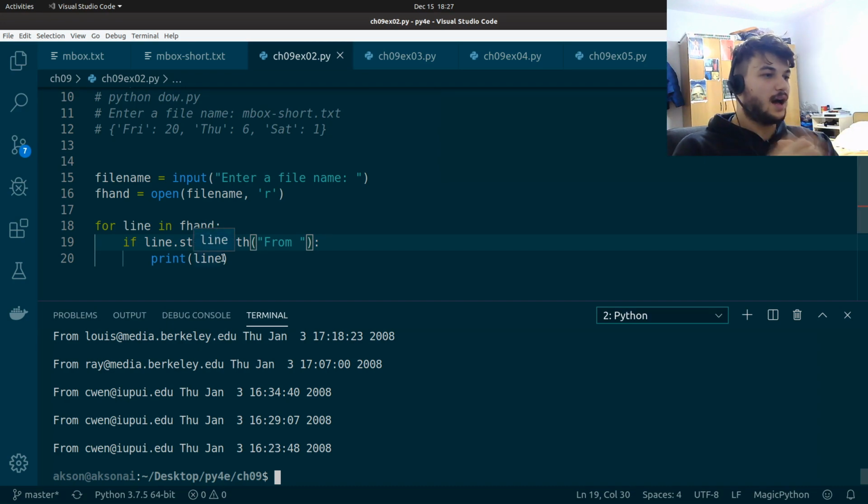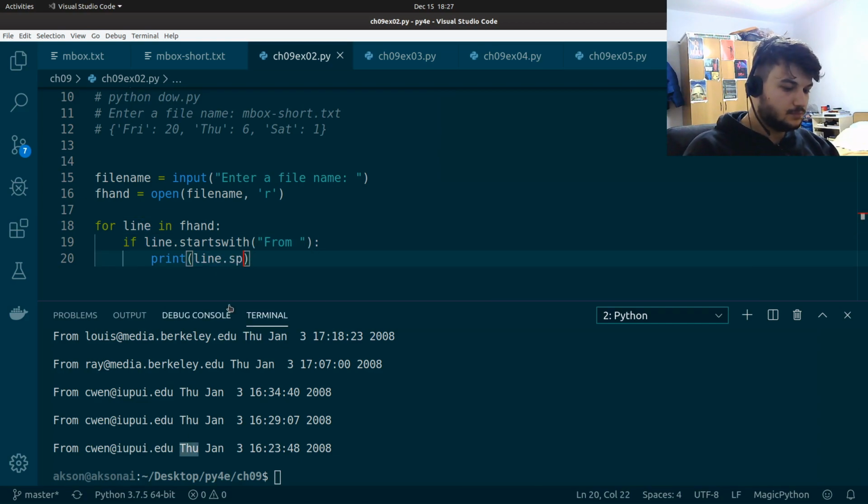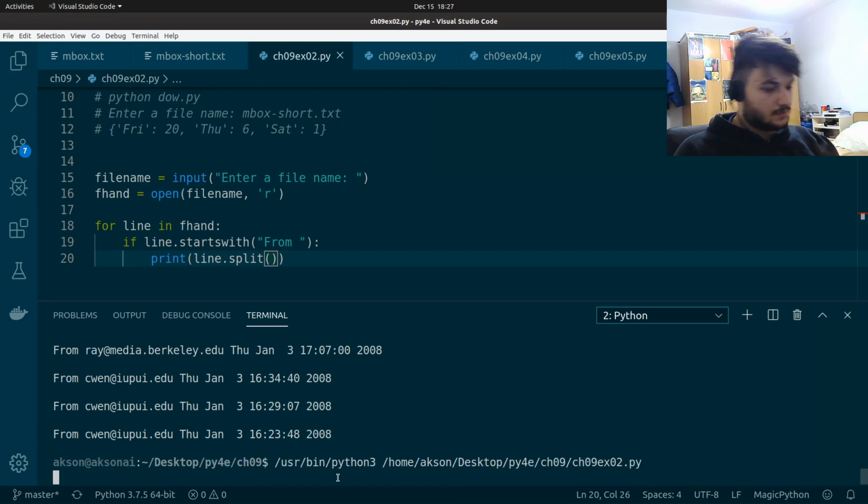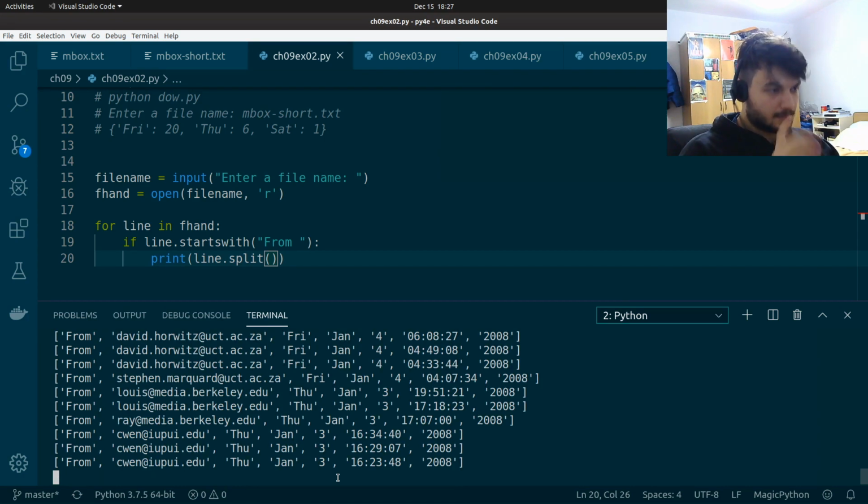Okay, so how can we get only the day? First, we need to split the line. This will split it by default using the space, so it will split it into the words. Let's run this and see. Oh, nice.